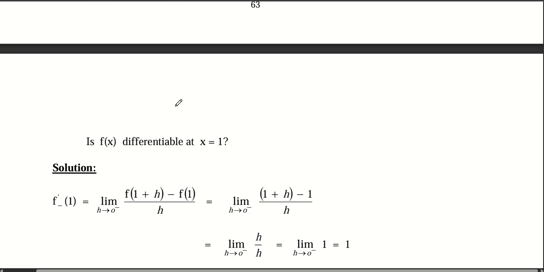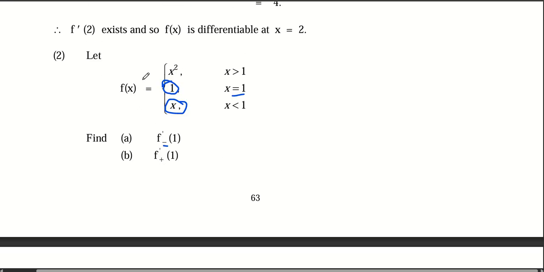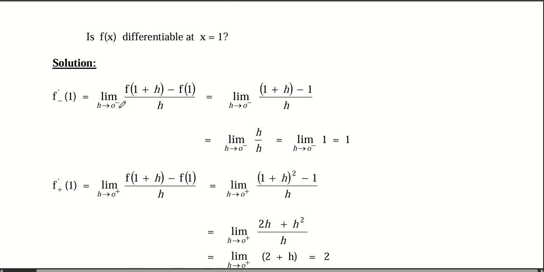So it means that you are supposed to use this definition of the function to evaluate. So you realize that we use what? The same 1 plus h here, right? Because they said f of x is equal to x when x is less than 1, and we are considering a region less than 1. So f of 1 plus h will be equal to what? 1 plus h when x is less than 1. And you evaluate and realize that you get 1.